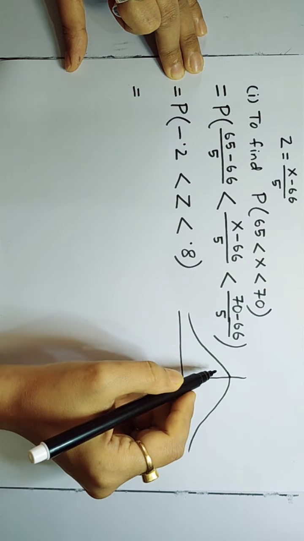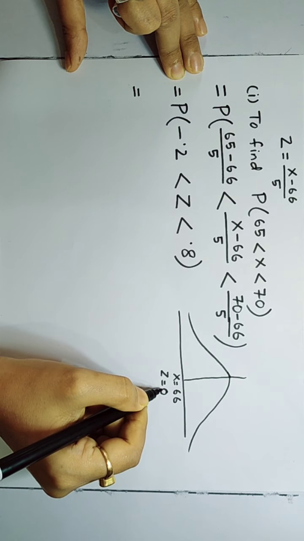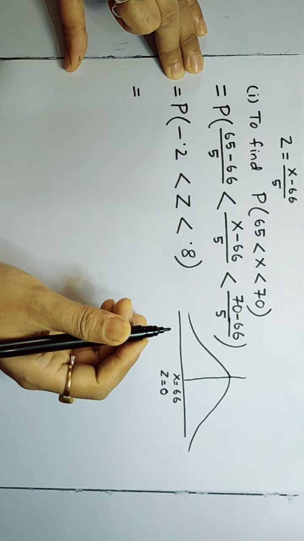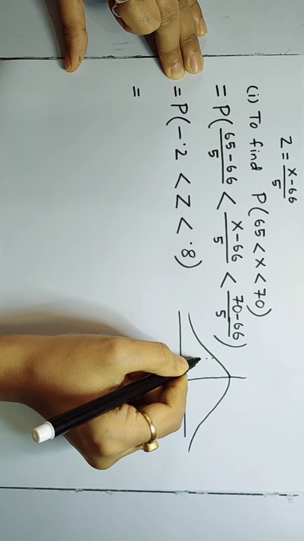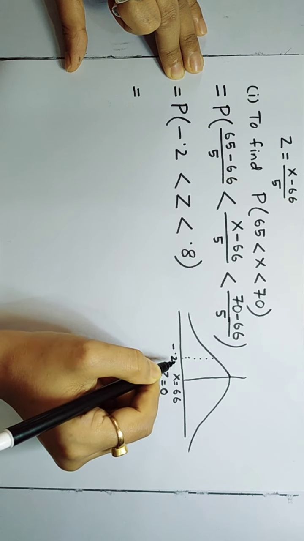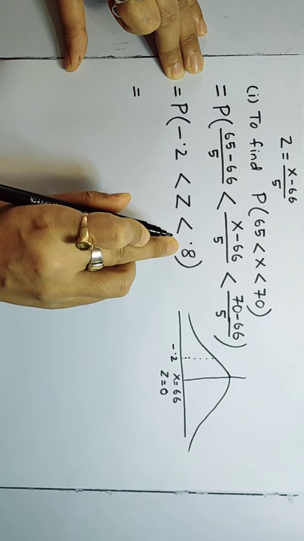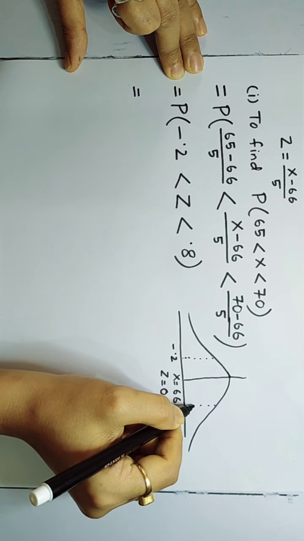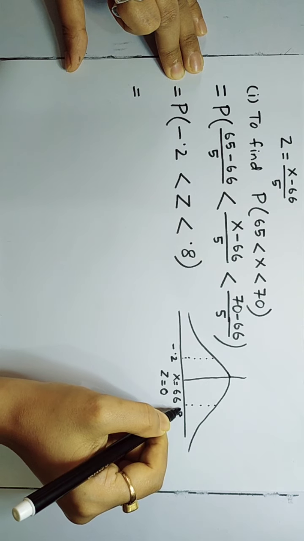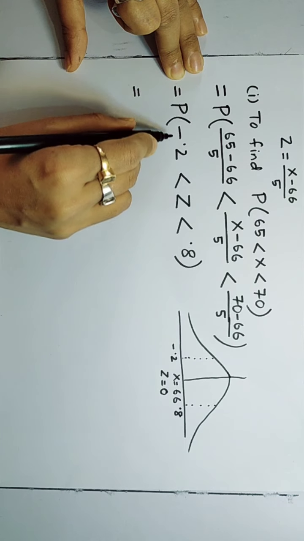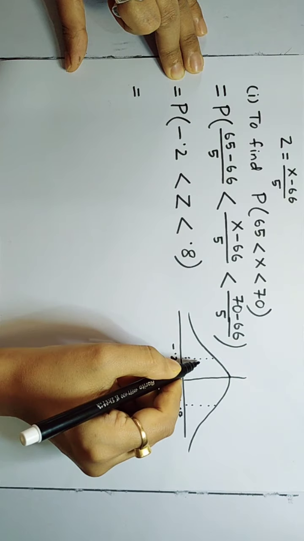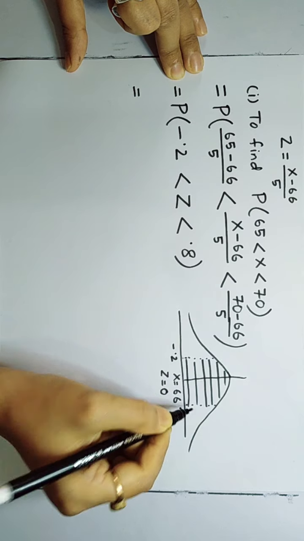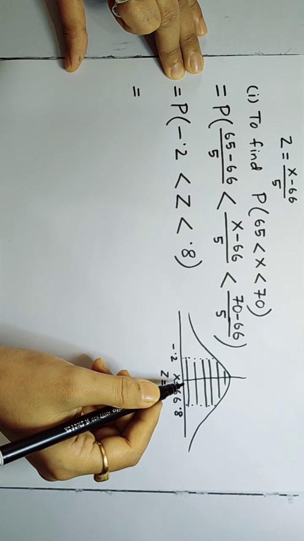By now 0 is the middle point. The left hand is negative, so negative points lie on the left side of 0, so we can plot the negative point on the left side of 0. The right hand is positive, so positive points lie on the right side of 0, say here 0.8. Now probability from minus 0.2 to 0.8 means the area from minus 0.2 to 0.8.